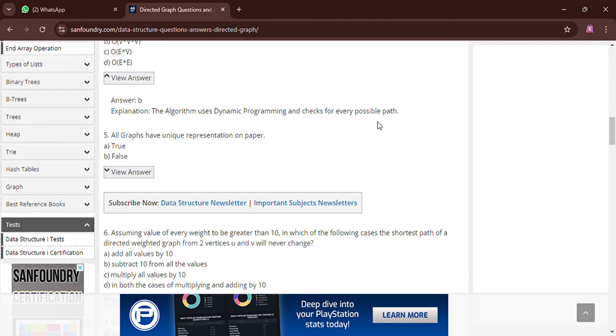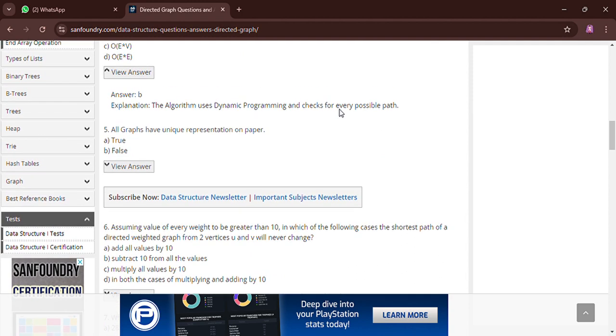Here is the explanation. The algorithm uses dynamic programming and checks for every possible path.